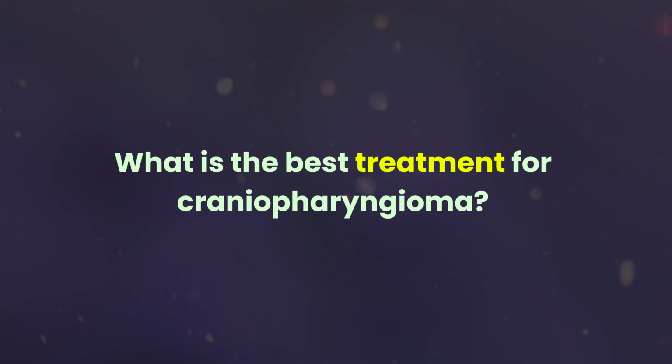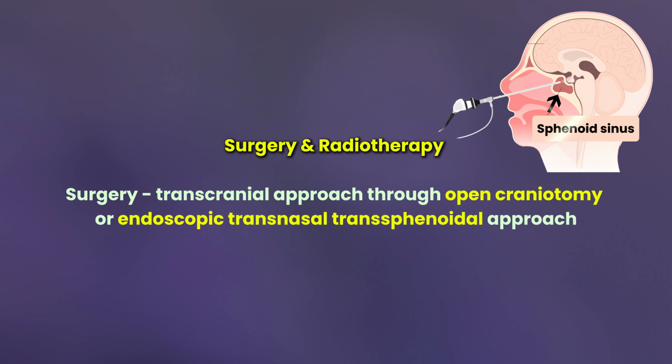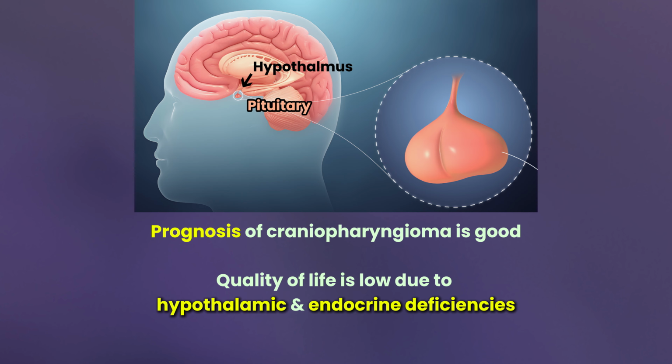What is the best treatment for craniopharyngioma? The treatment of craniopharyngiomas is primarily surgery and radiotherapy. The surgery can be performed via either a transcranial approach through an open craniotomy or an endoscopic transnasal transsphenoidal approach. The prognosis of craniopharyngioma is good, but the quality of life is low due to hypothalamic and endocrine deficiencies.